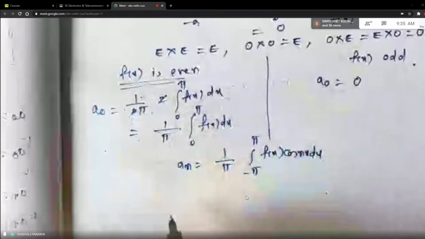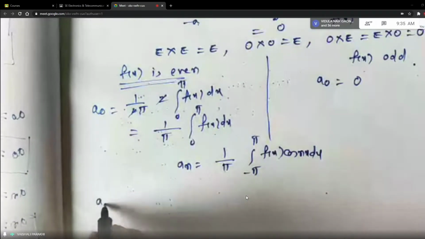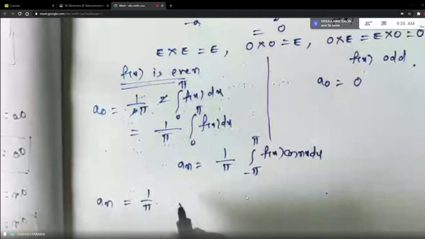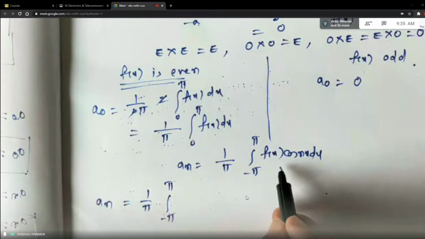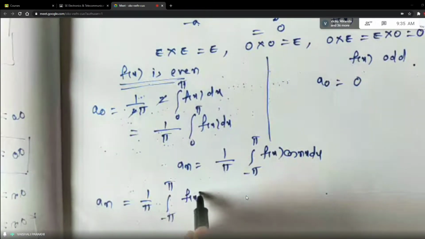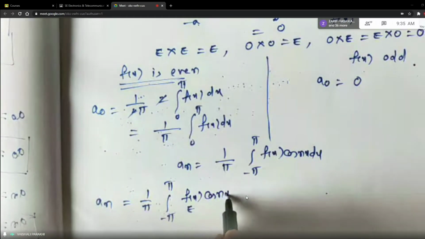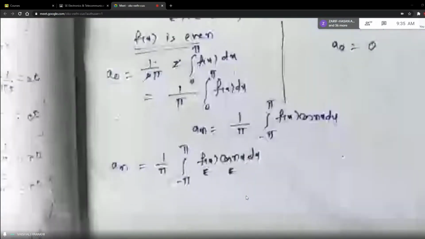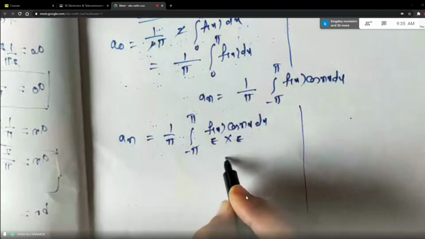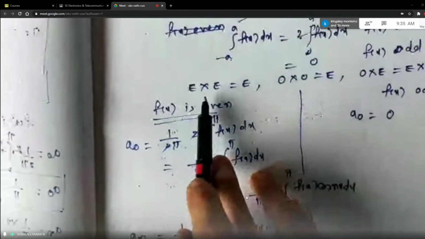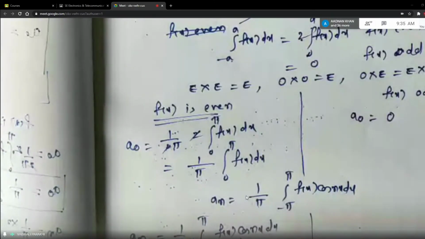Now again, when f of x is even function, what will happen? It will be an is equal to 1 by pi minus pi to plus pi. This is even function, right? This f of x is even function and cos of nx is also even function, no students? And what is even into even function? It is even function by this property. Even into even is even function. And